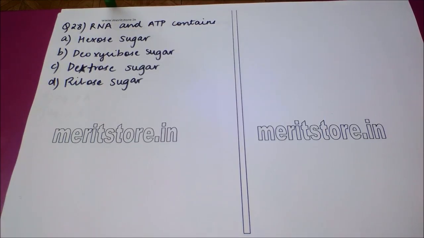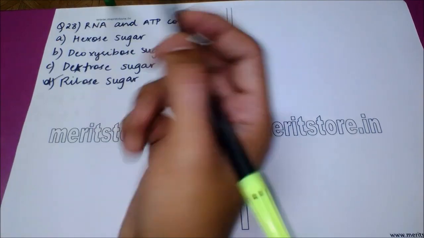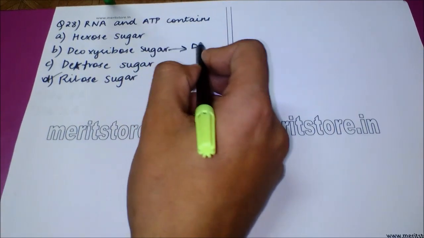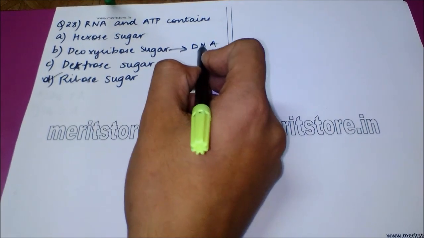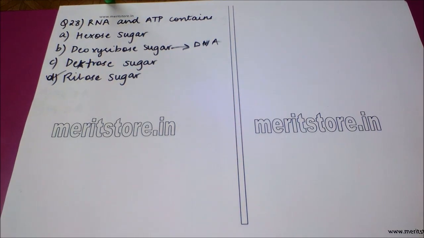RNA and ATP contain option A, hexose sugar. Option B, deoxyribose sugar. Option C, dextrose sugar. And option D, ribose sugar. The correct answer to this question can be made out from the name of RNA, which is ribonucleic acid, while deoxyribonucleic acid has the sugar present in DNA. So the correct answer is option D, ribose sugar.